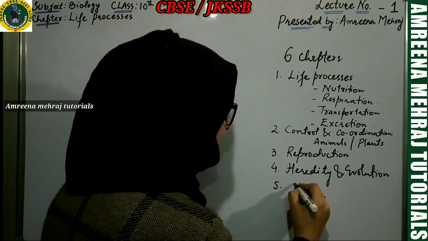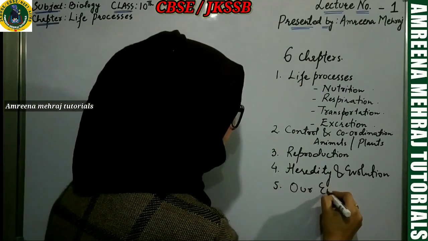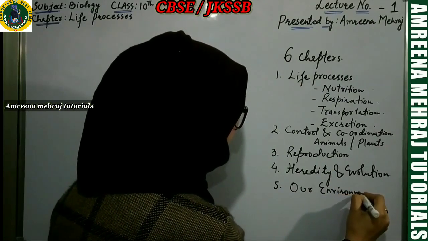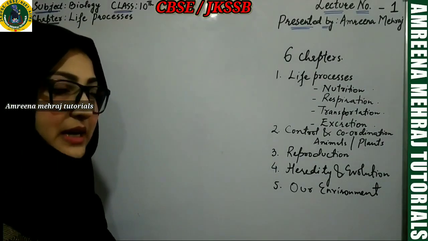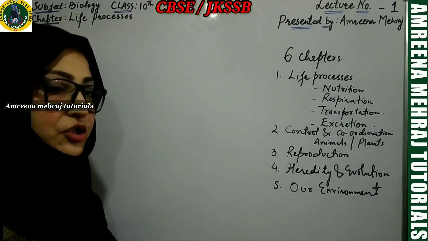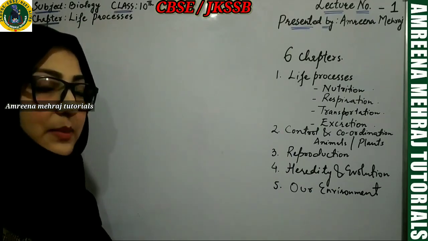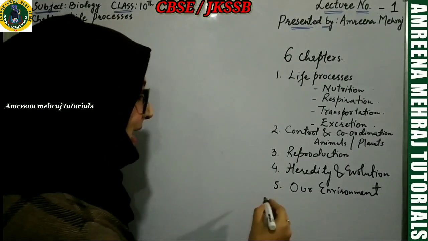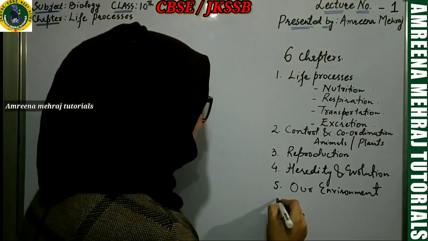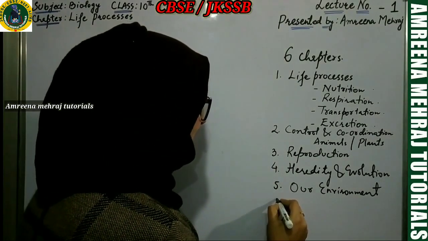So the 5th chapter is all related with the environment. The 5th chapter is our environment. Everything about your environment, starting from your food chains and food webs to everything, be it producers, consumers and decomposers, we'll be discussing all that. And last but not the least, you have the 6th chapter.